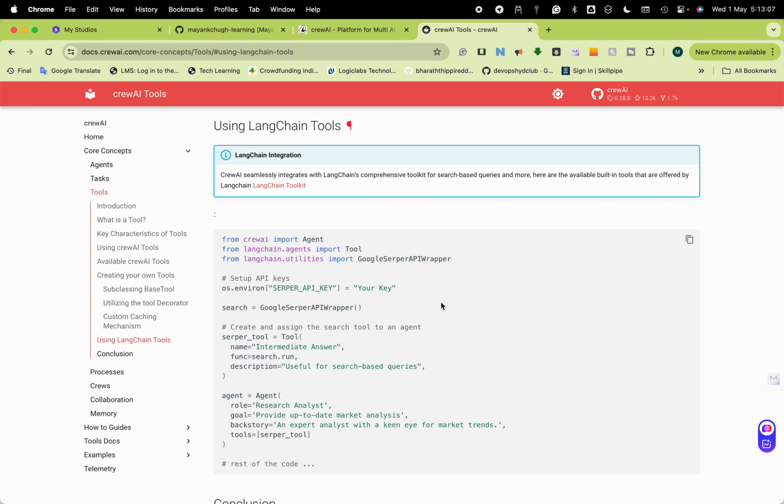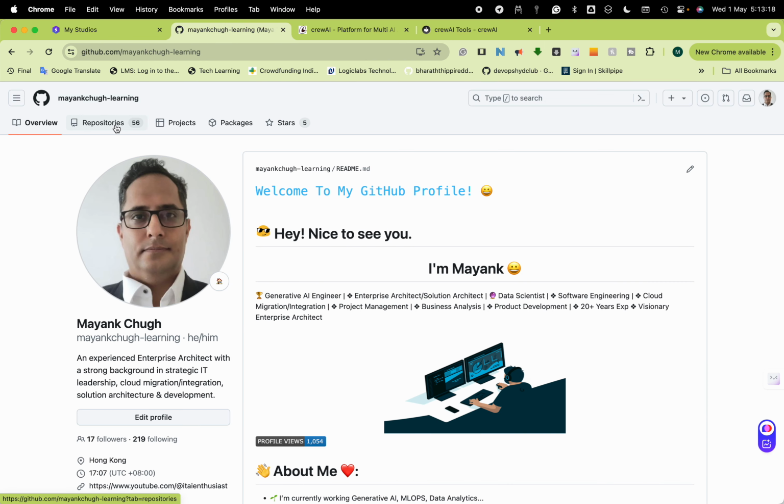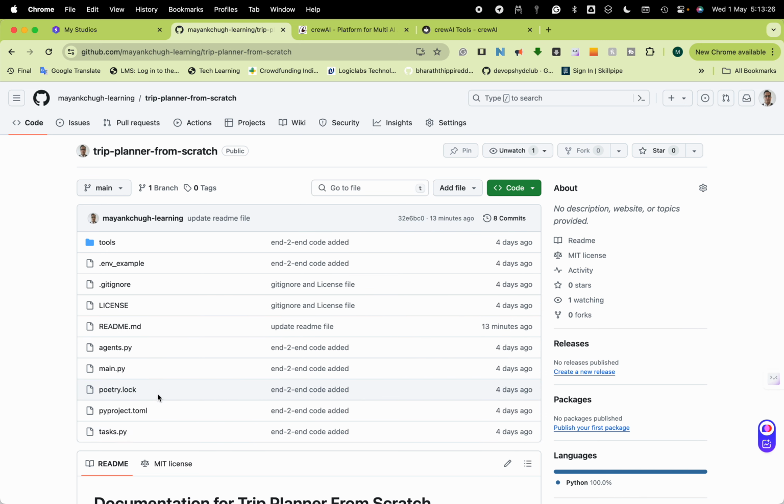You can also use Langchain for creating the crews. All the code is also written. I have used that code and tested it locally, and I have created one repository under my GitHub profile. So this is all available, and I have demonstrated how poetry works in my previous video. You can use poetry to install your dependencies. This is what we have learned recently, and it is better to use it. That's why I have used poetry here.